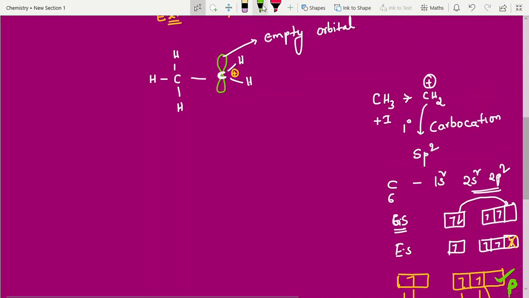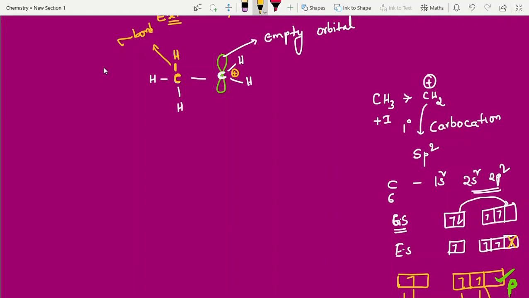Empty means it is deficient. Deficient means it is taking electrons, right? It is taking electrons. Who is giving? Between carbon and hydrogen a bond is there, so that hydrogen is giving electrons. What are these electrons? We call it a sigma bond. Sigma bond means sigma electrons, right? The sigma electrons are transferred to the vacant orbital here.